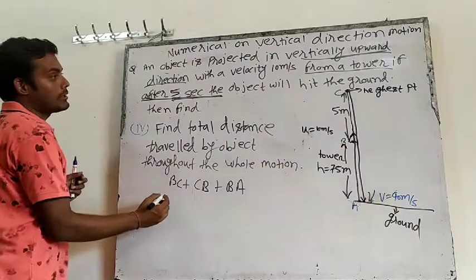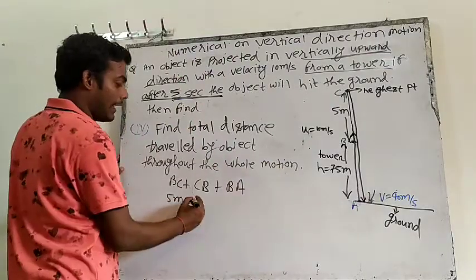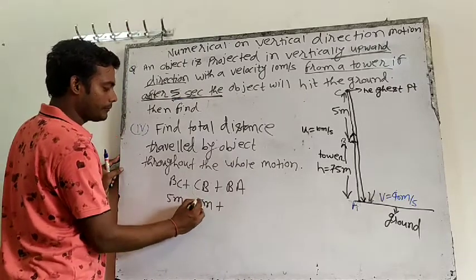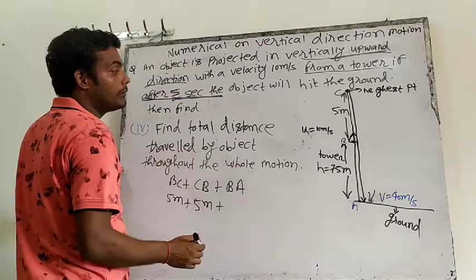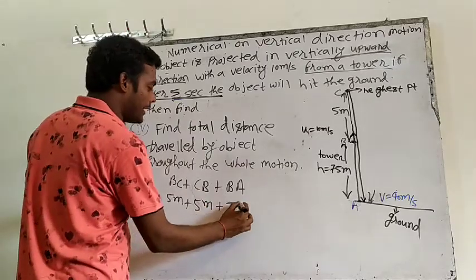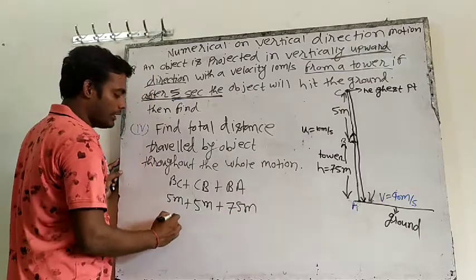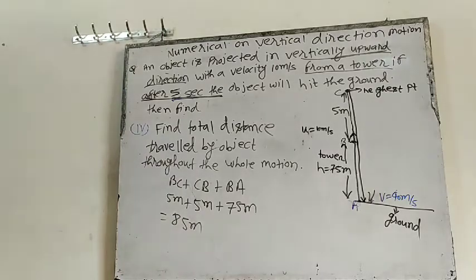So BC is how much? 5 meters. Plus CB is how much? Again 5 meters. Plus BA is how much? BA is the height of the tower, that means 75 meters. So 75 plus 5 plus 5. How much total? 85 meters. So the total distance traveled is 85 meters.